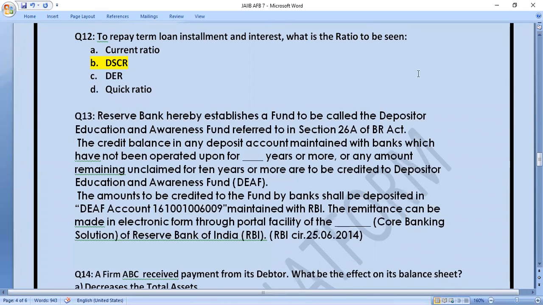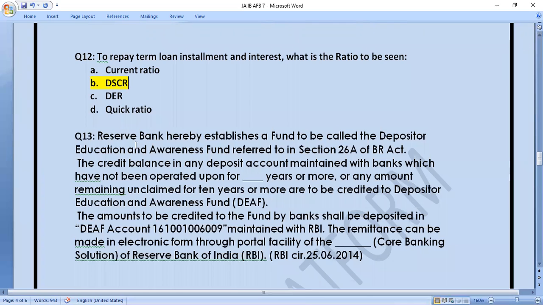Reserve Bank hereby establishes a fund to be called the Depositor Education and Awareness Fund. Sometimes, friends, this definition is also asked. This is called DEF. The full form is Depositor Education and Awareness Fund. Refer to Section 26A of the Banking Regulation Act. So from here this will come. Legal is also covered here, friends. In Legal also, many times it can be asked that the DEF fund is related to which section, that is Section 26A of the Banking Regulation Act.